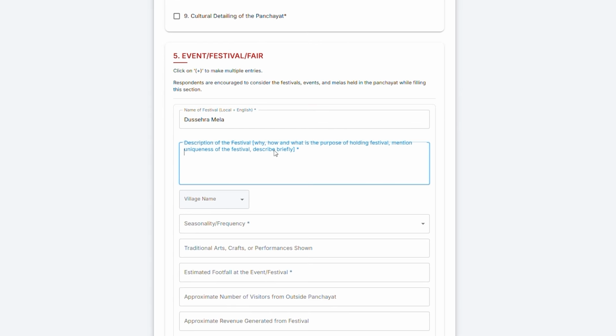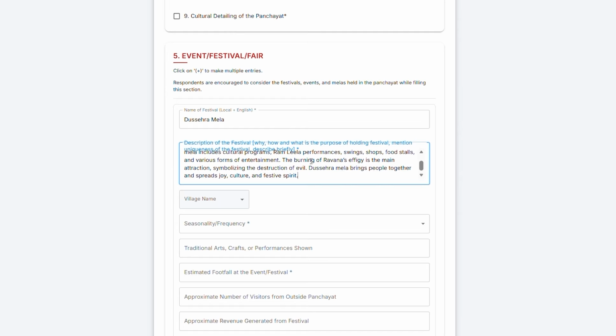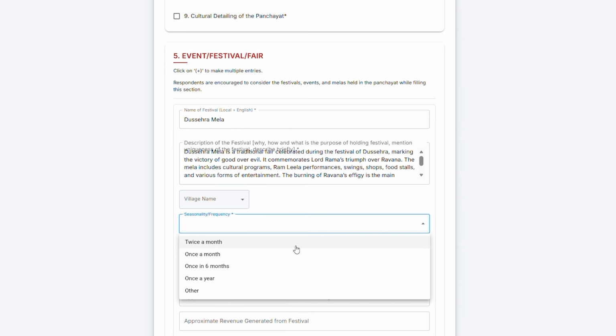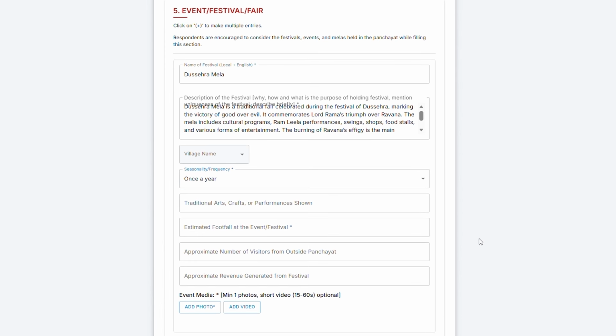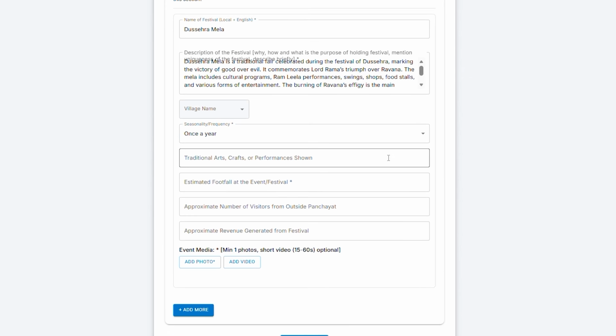Description. Here, explain why the festival or fair is celebrated, what is special about it, and how people celebrate it. Seasonality. In this column, write how often the event takes place, like once a year, during a particular season, or on a specific occasion. Traditional arts or performances. Next is the traditional arts or performances column, where you mention any songs, dances, crafts, or cultural performances that happen during the event.